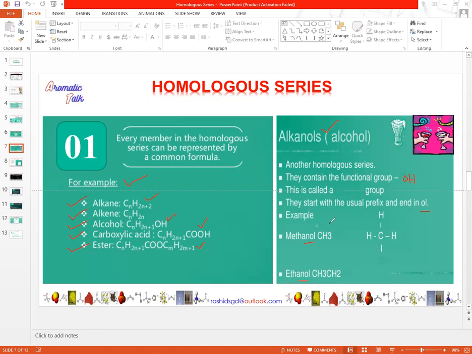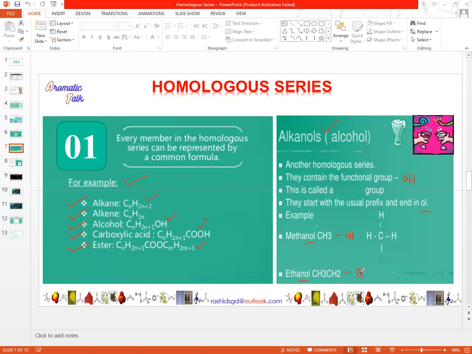The formula of methanol is CH3OH. Every member contains an OH group, which is their functional group. So the formula of methanol is CH3OH, and the formula of ethanol is CH3CH2OH.